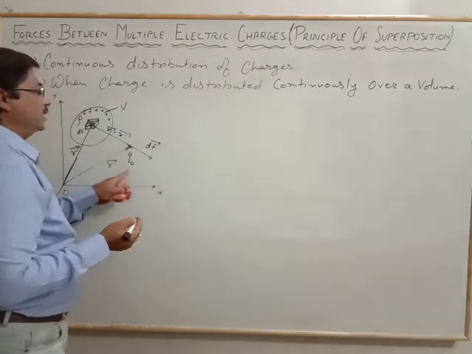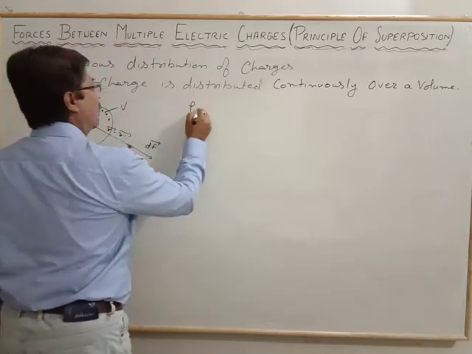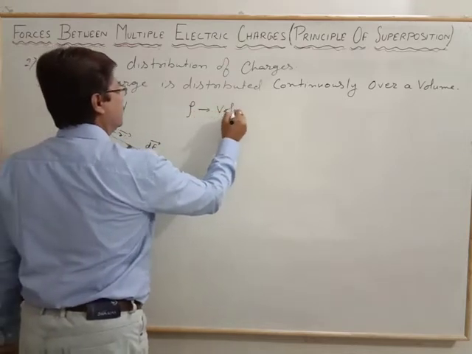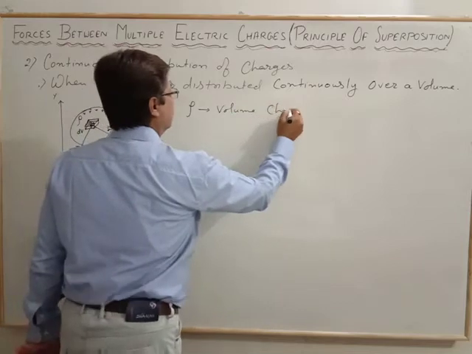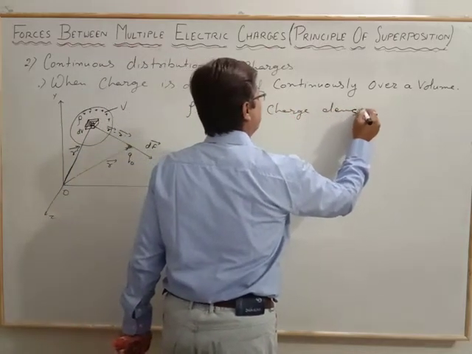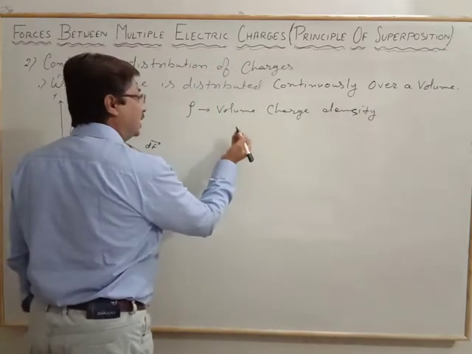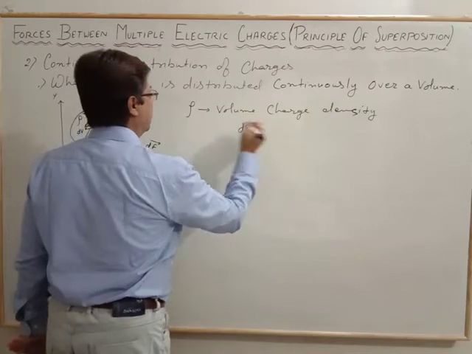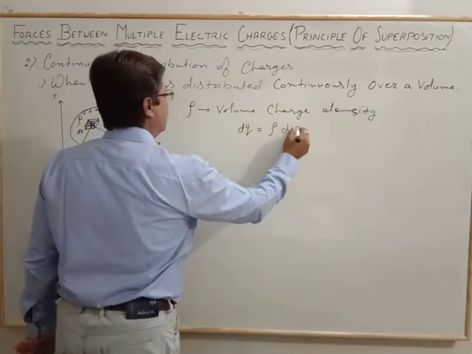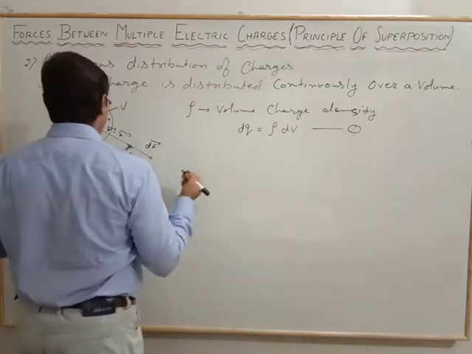Rho is the volume charge density, and the charge dq is represented as rho into dV, and that becomes the equation number 1.